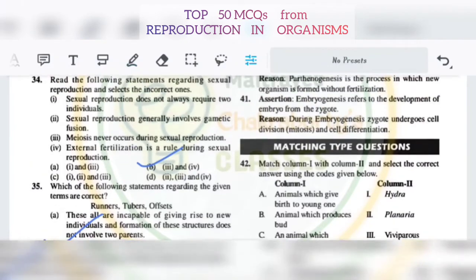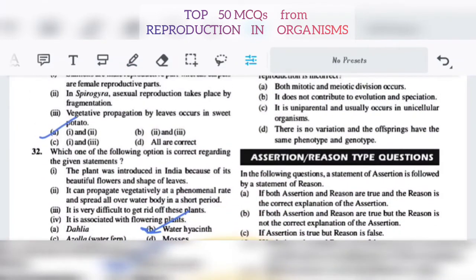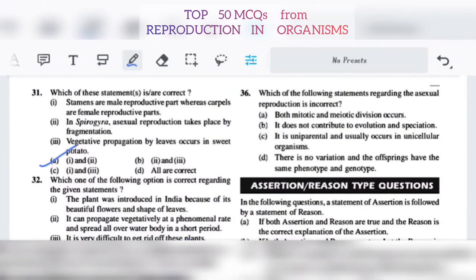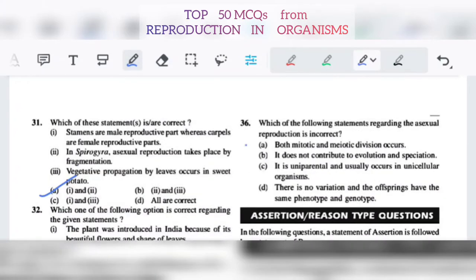36. Which of the following statements regarding the asexual reproduction is incorrect? Both mitotic and meiotic division occurs. It does not contribute to evolution and speciation. It is uniparental and usually occurs in unicellular organisms. There is no variation and the offsprings have the same phenotype and genotype. So 36, it will be A.